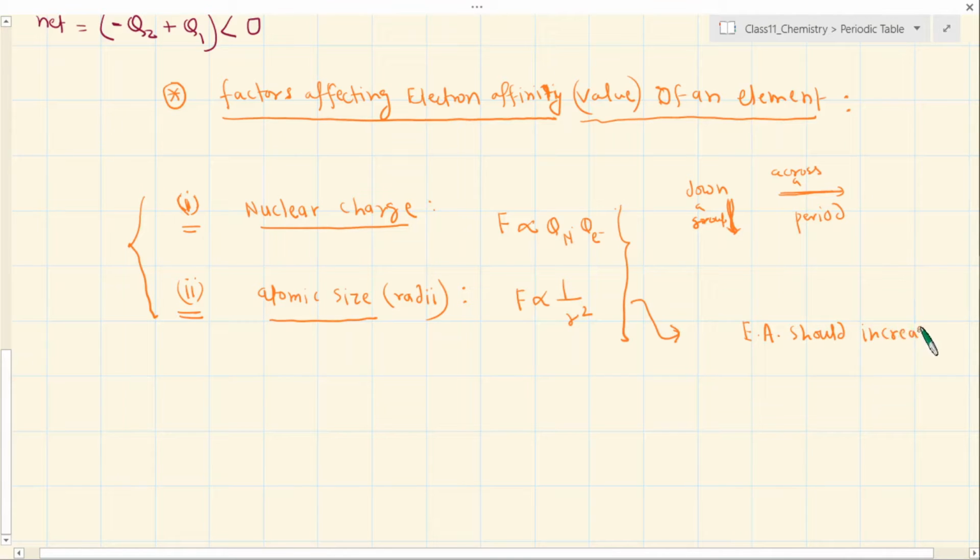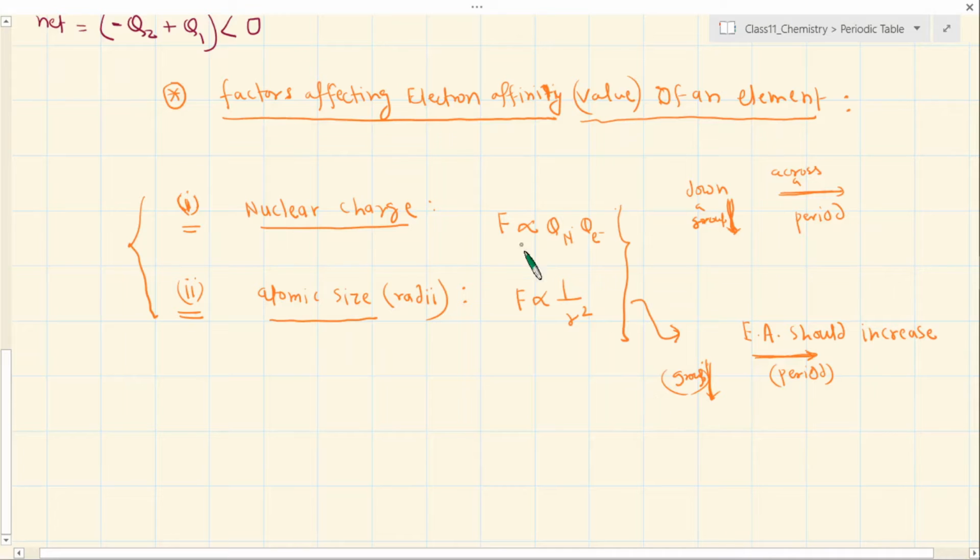That means more and more energy should be released when you go across a period, right? Because the electron is welcomed. Okay, electron is welcome. But if you go down a group, this is the period here, then down a group, then what do you think should happen?